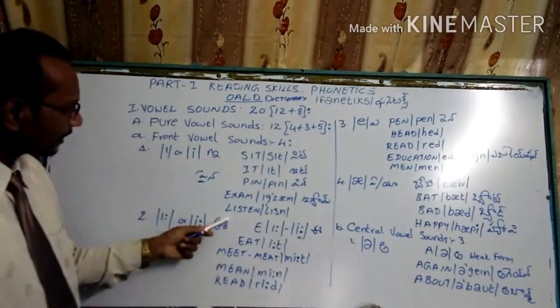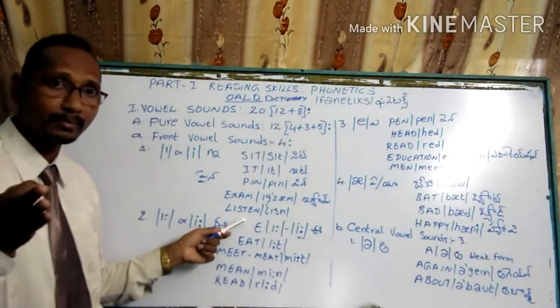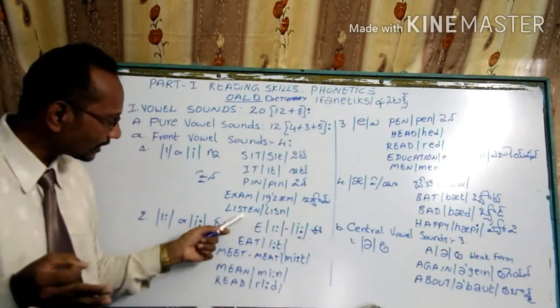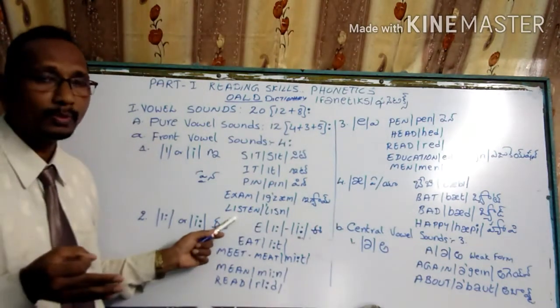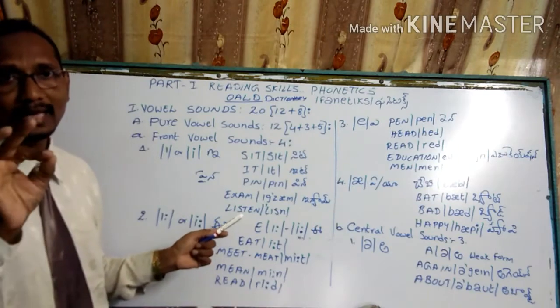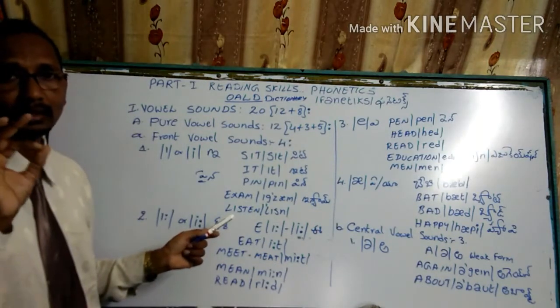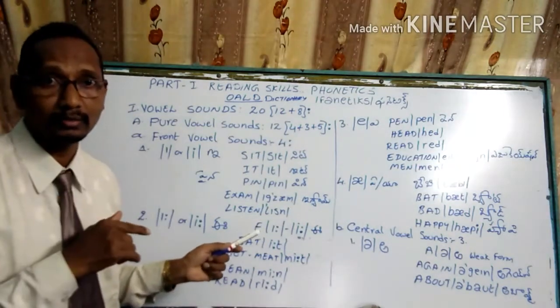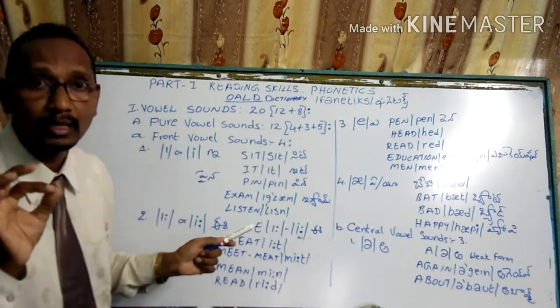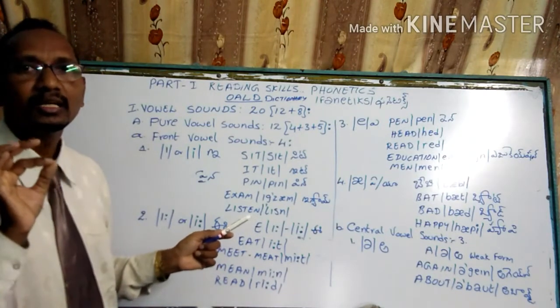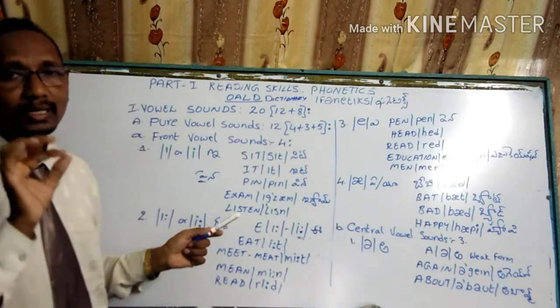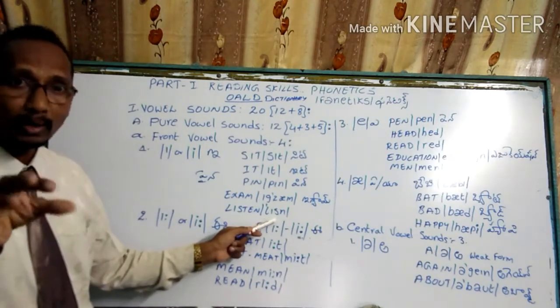Here, see, listen. The T is silent, my dear student. See, the ta sound is not pronounced here. This should be pronounced as listen, with the sa sound, not za. The ja sound is also not pronounced here. Not listen, it should be listen. You should listen properly. The sa sound should be applied here.